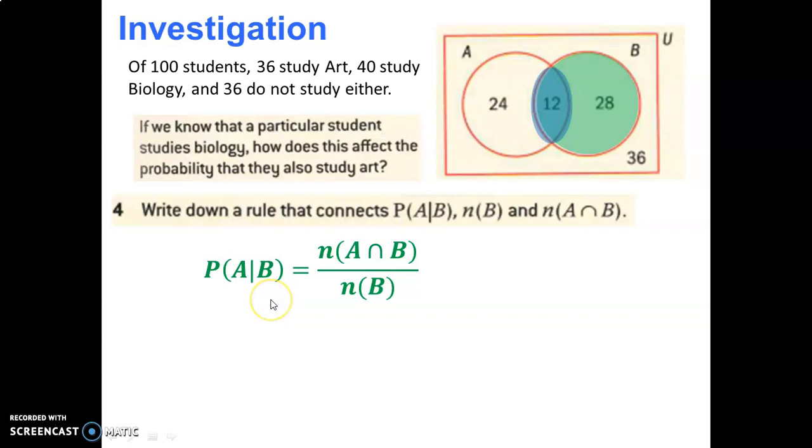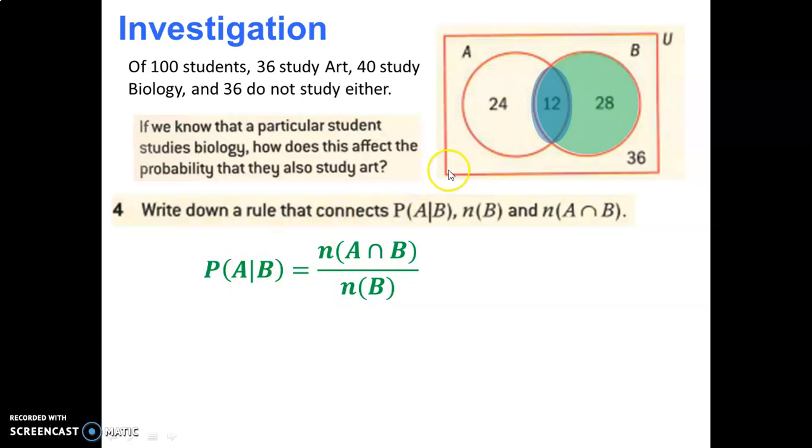So here is that rule, and this is a very important rule in terms of dependent events and probability. The probability that A occurs given that B has occurred is the number of ways that A and B occur over the number of ways that B occurs. And that's exactly what we just did in the few problems leading up to this. The number of ways that A and B occurs is this 12 here, the intersection. So 12 out of, and then the number of ways that B can occur is 40, which represents the number of ways B.